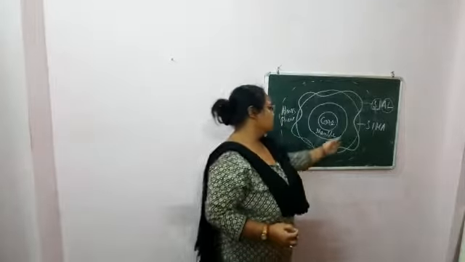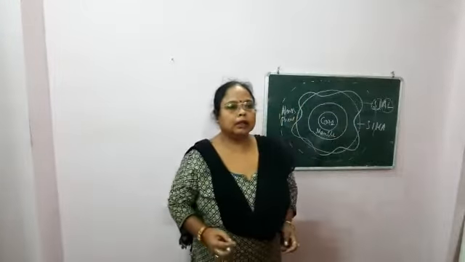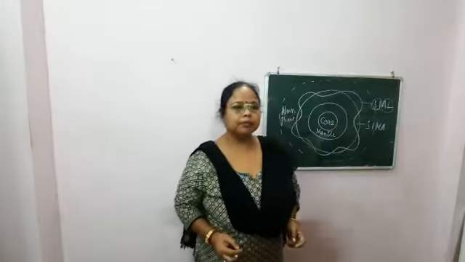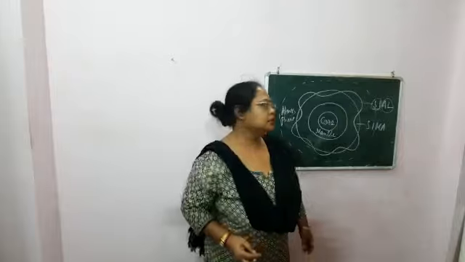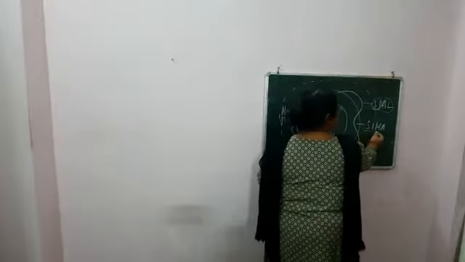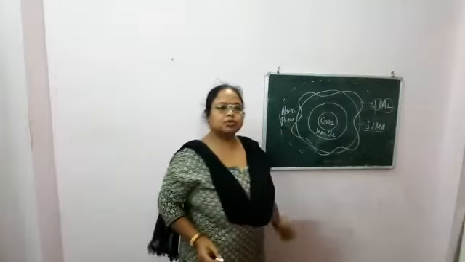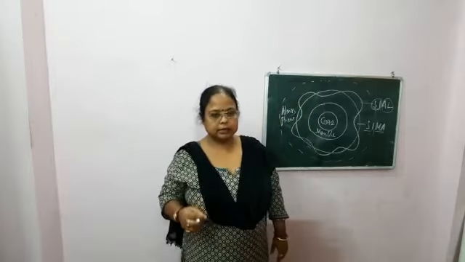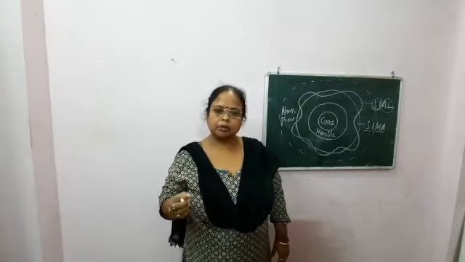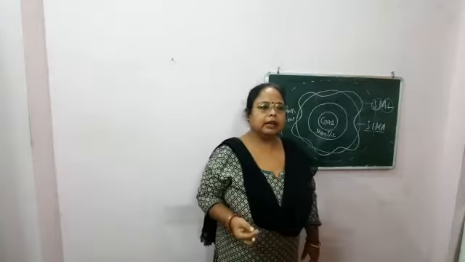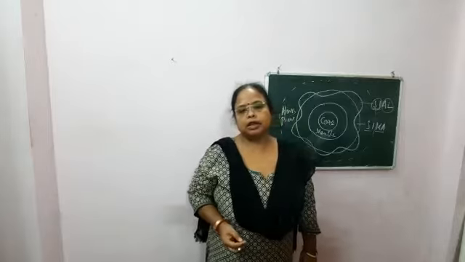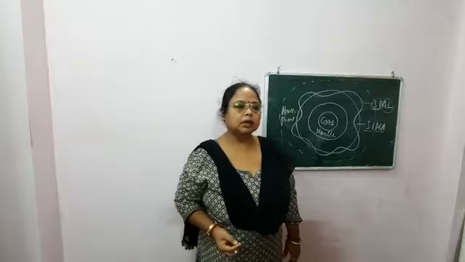Next comes Sima. The layer just below the Sial is known as Sima. It consists, in the same way, of silica and magnesium. The first two letters of silica, Si, and magnesium, Ma, are taken, and the name Sima has been given. The average thickness of this layer is 35 km.